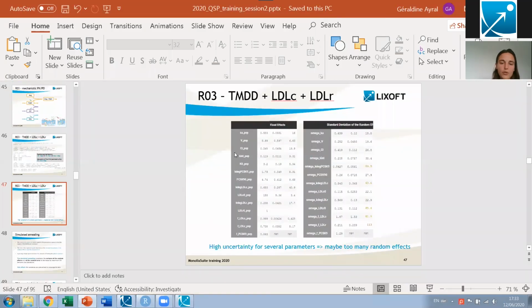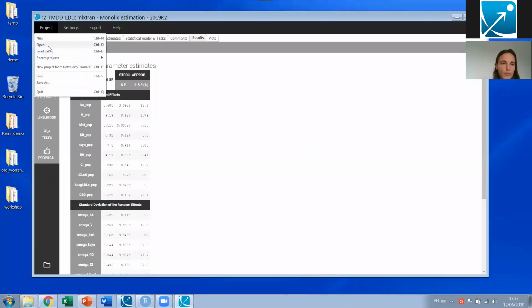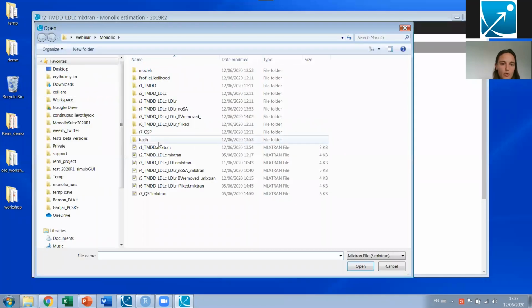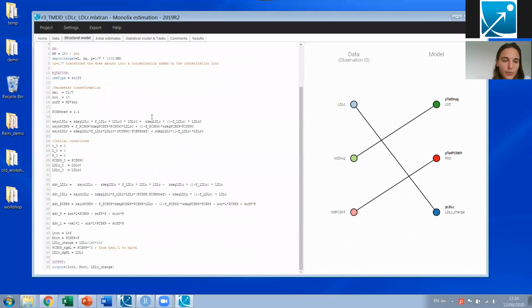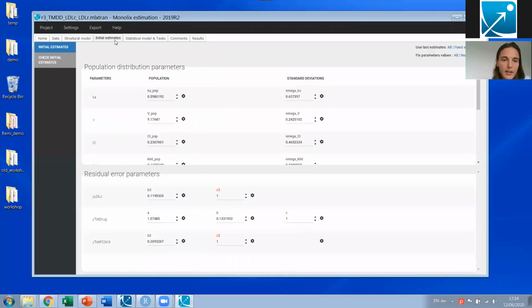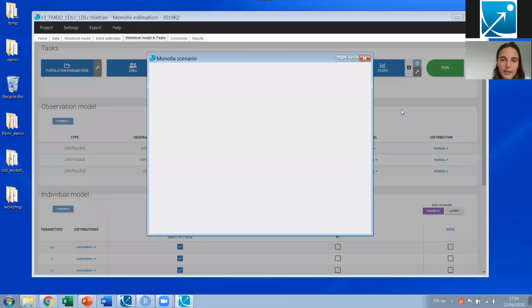All right, so let me show you how this model looks in Monolix. I'm going to open this run number 3. So still the same data set. That's a full model that corresponds to what I had on the slides. I have set some initial parameter values and run everything. And we can have a look at the plots.